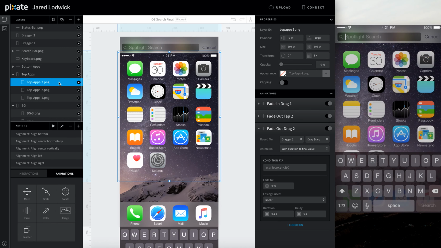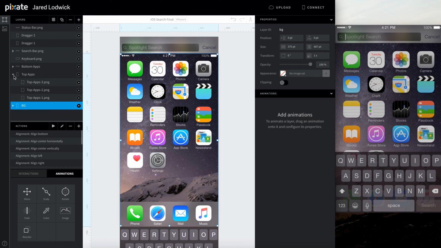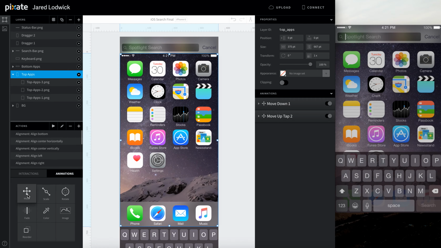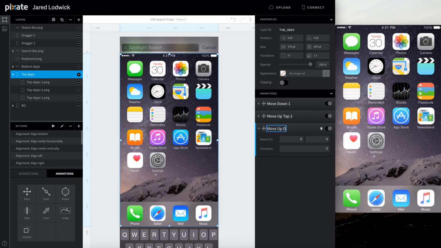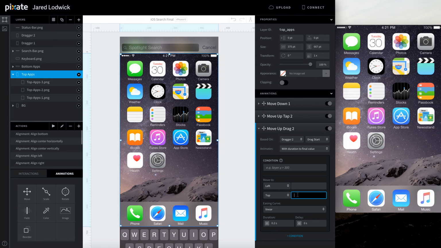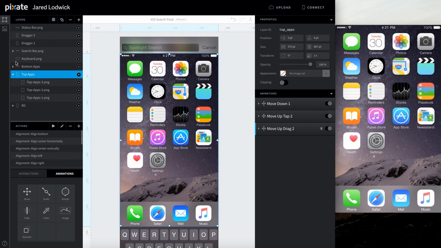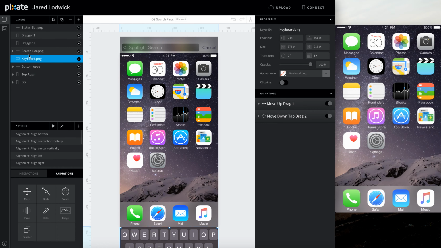So now we need to move the keyboard, the spotlight search, and make our apps move up. So while we're here in top apps, let's add another move animation. Let's move up drag 2. Dragger 2's drag start, top up to 0, leave that 0.2 second duration. Let's come up to the keyboard, add a move animation to that.